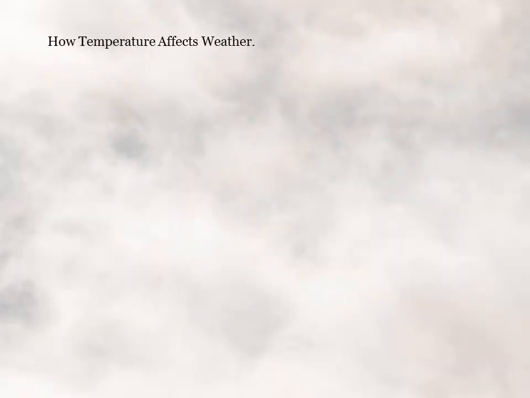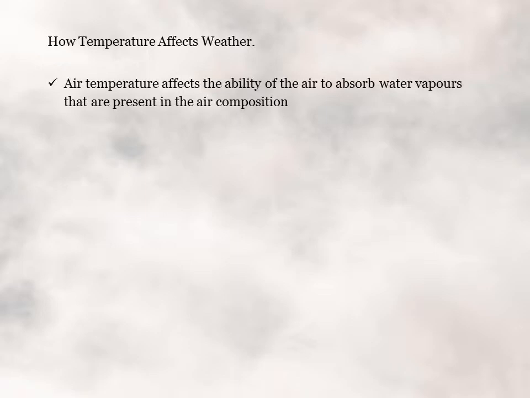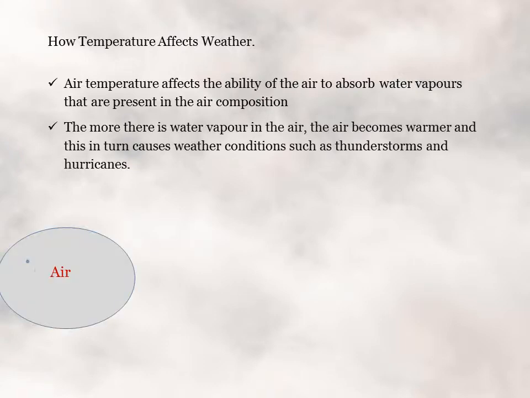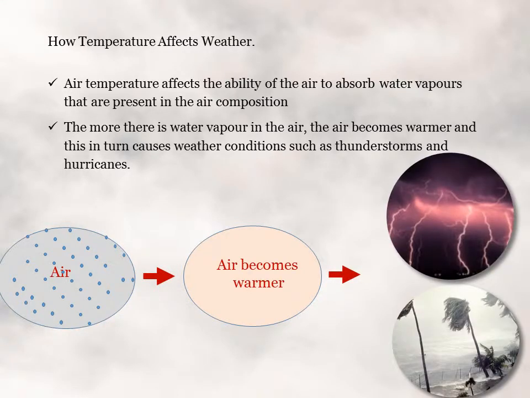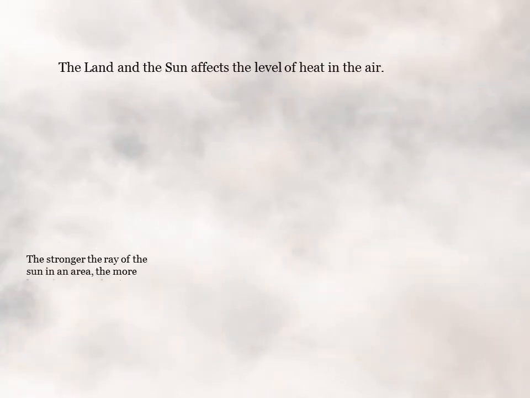Air temperature plays a very crucial part in shaping the weather. It affects the ability of the air to absorb water vapors that are present in the air composition, as explained in Chapter 1. The more water vapor there is in the air as it becomes warmer, the more this causes weather conditions such as thunderstorms and hurricanes. It is the land and the sun that affect the level of heat in the air. The stronger the ray of the sun in an area, the more heat there is in the air.